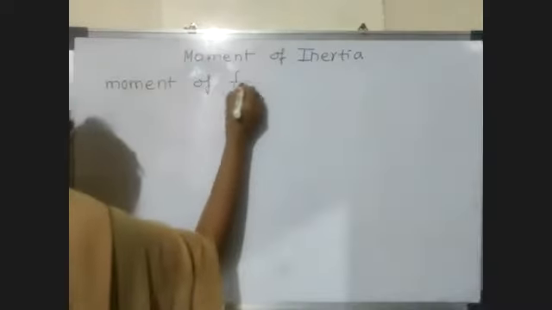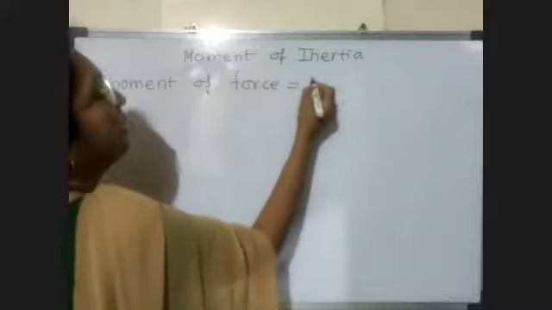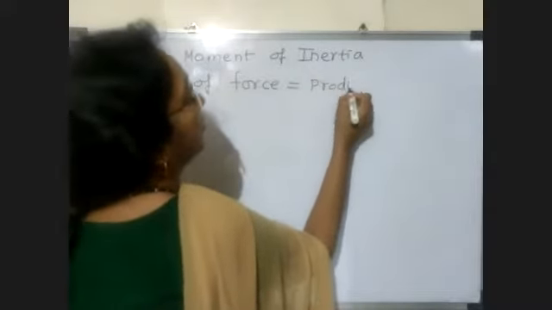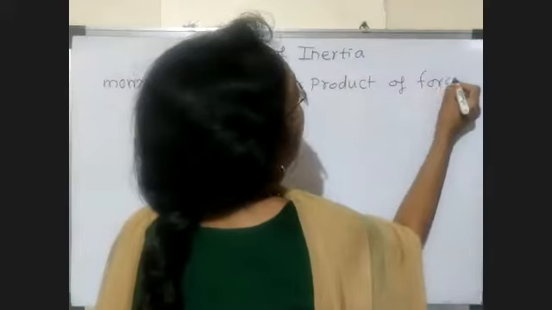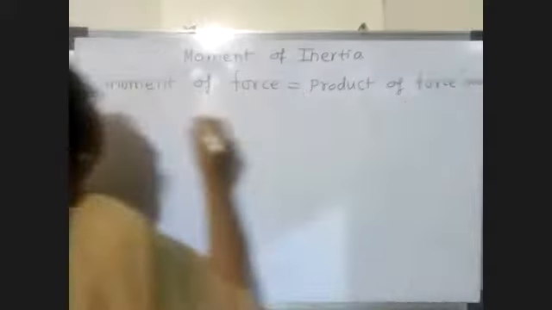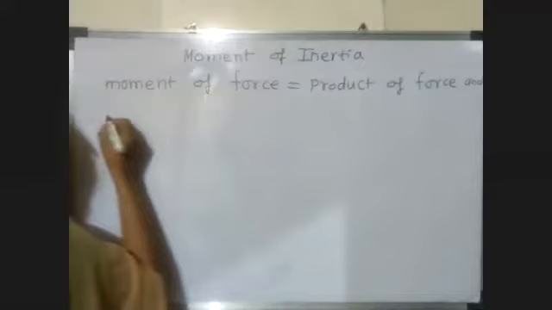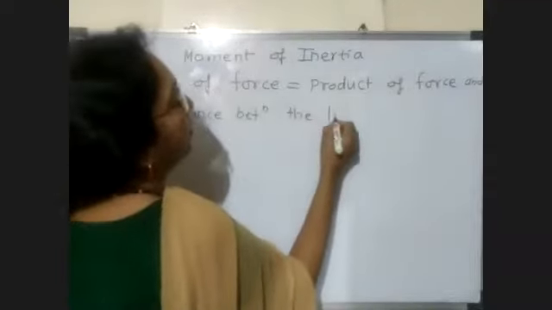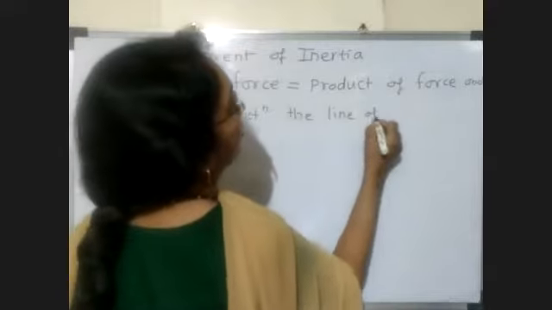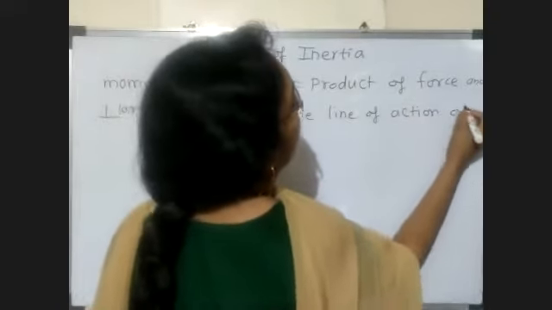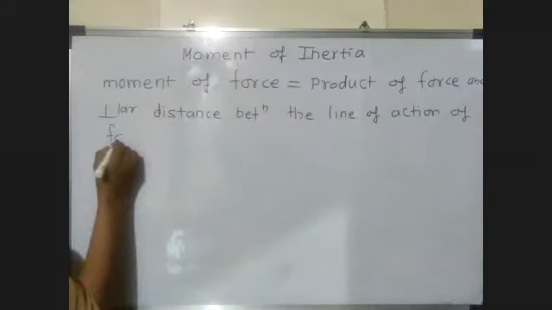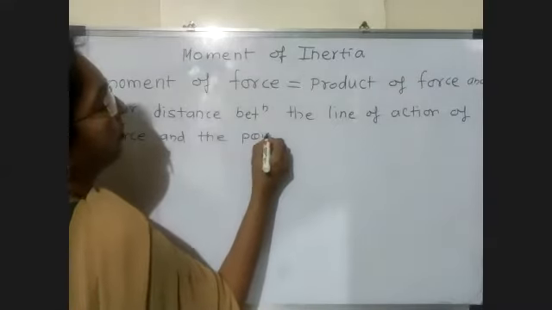It is nothing but the product of force and the perpendicular distance between the line of action of force and the point about which we take the moment.